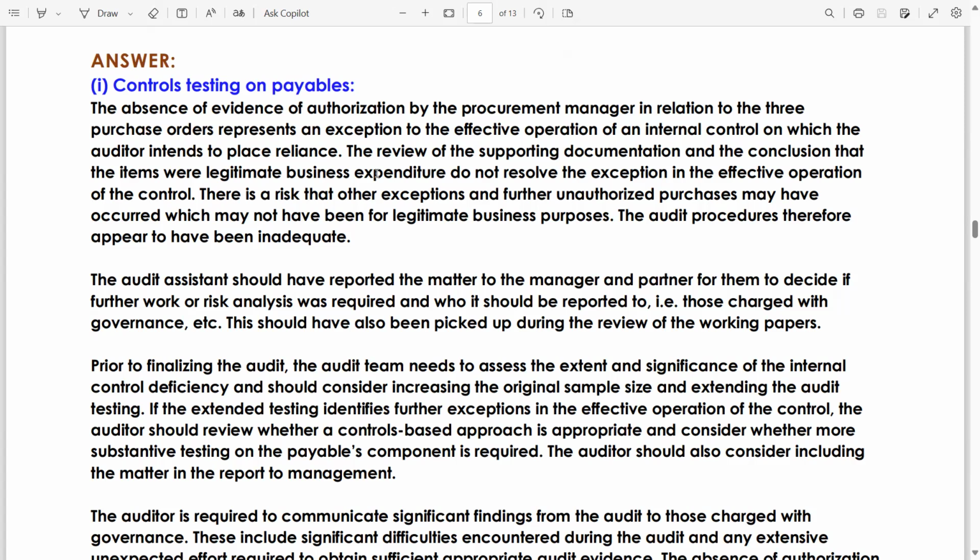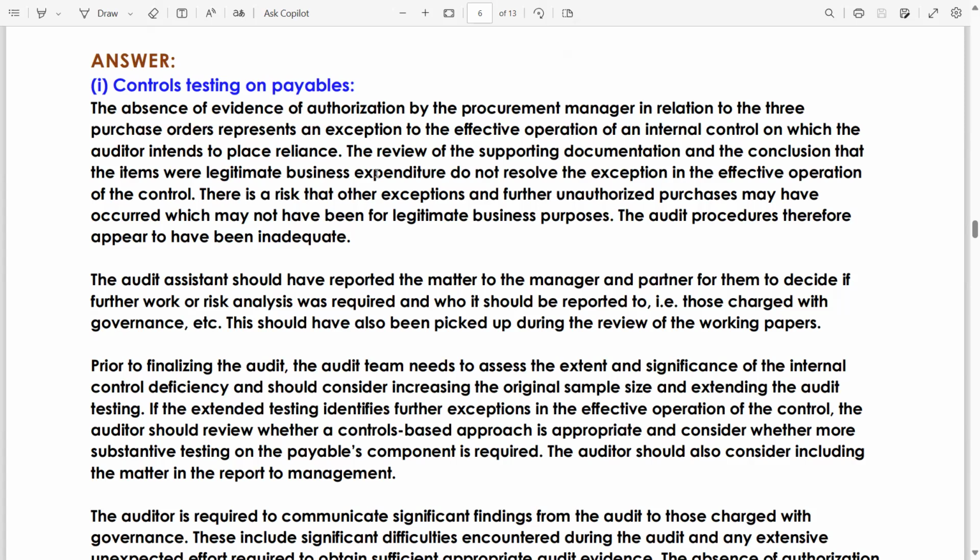Look, most of the questions are similar, but there is a slight change of the wording. In this question, the examiner used the words legitimate business purposes, and in the previous question, they used the words fake or dummy invoices. The audit assistant should have reported the matter to the manager and partner for them to decide if further work or risk analysis was required and who it should be reported to, for example, to those charged with governance.